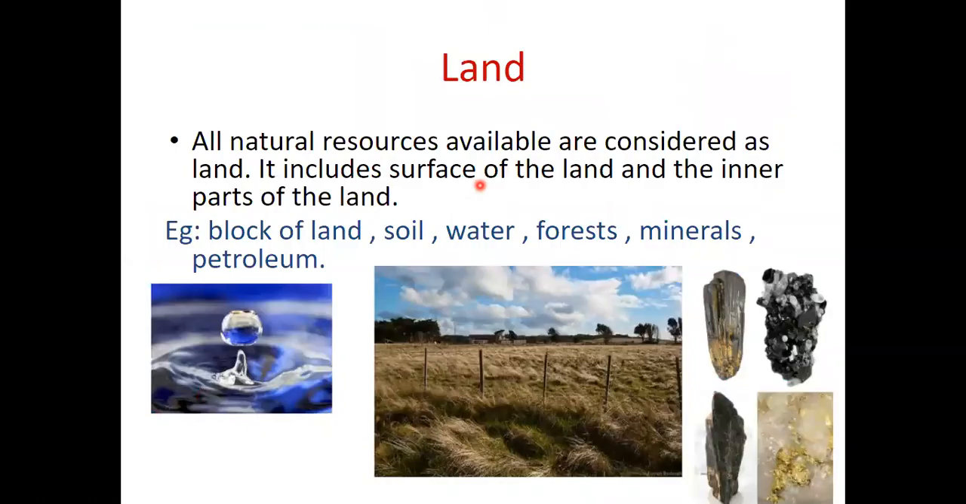First one, land. What is land? Land means all natural resources available are considered as land. It includes surface of the land and the inner parts of the land. So that means land means all natural resources available. For example, block of land, that is a natural resource.